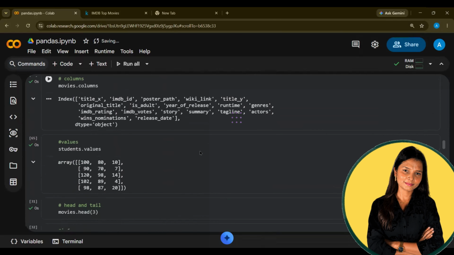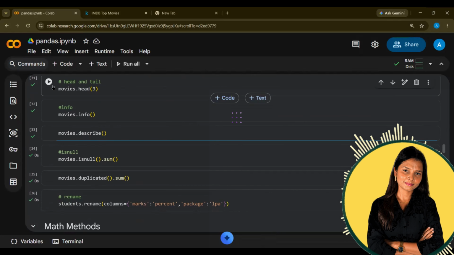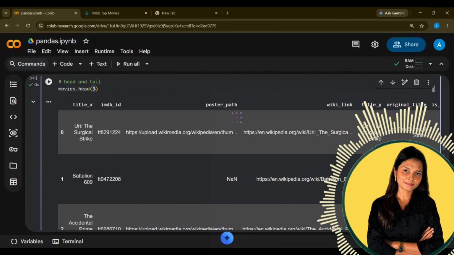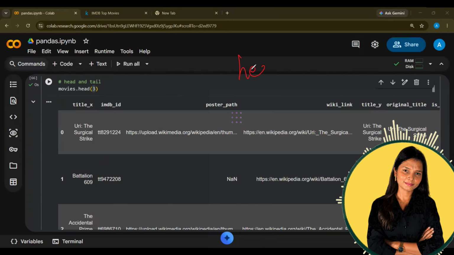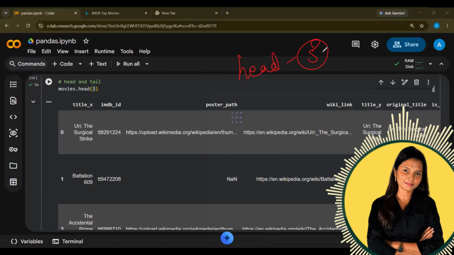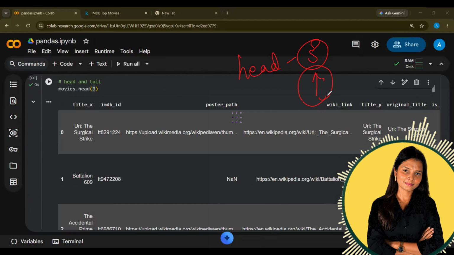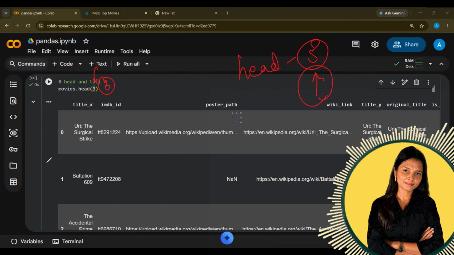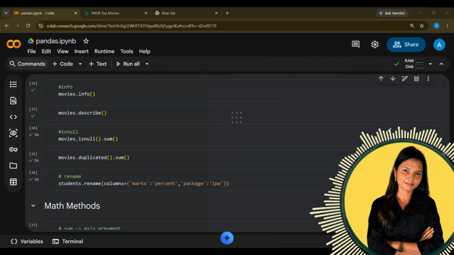Okay. Now I want to check the first 5 rows of my data, movies. So I will write movies.head(3). By default, whenever we write the head function, it takes 5 values. But if you want to change it, you can, just like I changed it to 3, so that I can see which type of values I have in my data for further analysis.